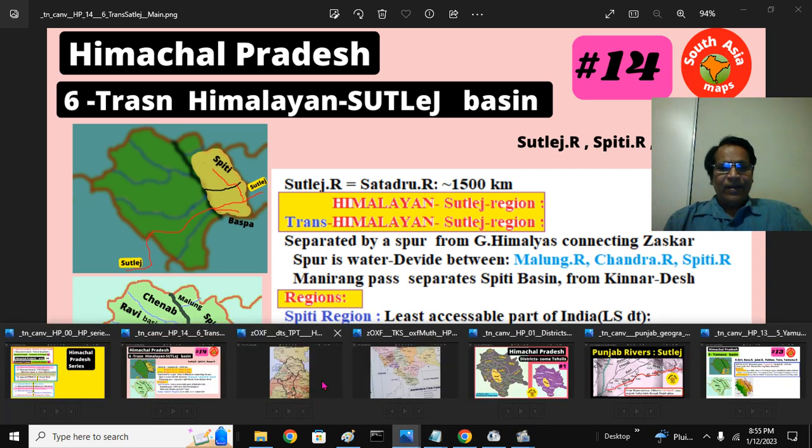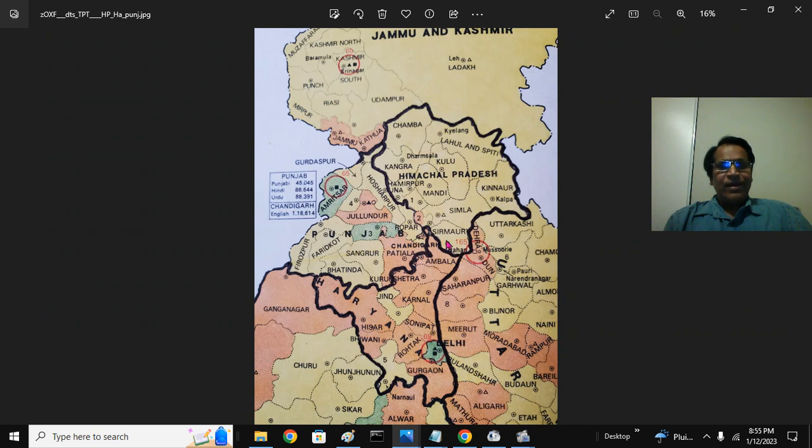Before that, this is the historical East Punjab, Purbi Punjab, east of Radcliffe line. There are three linguistic zones in this East Punjab. This is the West Punjab, Potwar region and Multan region. And this is East Punjab.